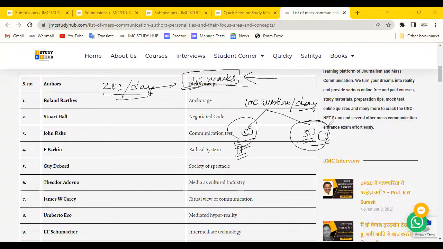No, not 100 questions of paper 2, at least 100 questions in total. You can solve more questions, but at least 100 questions per day from tomorrow onwards. Just do it, okay? And how? 50-50, the 100 comprises 50-50. 50 is from paper 2 and 50 is from paper 1, okay?